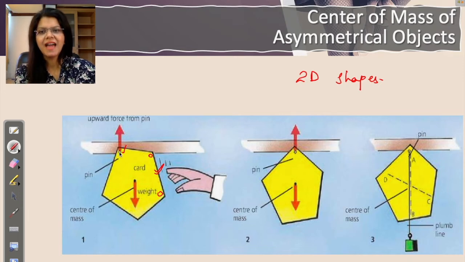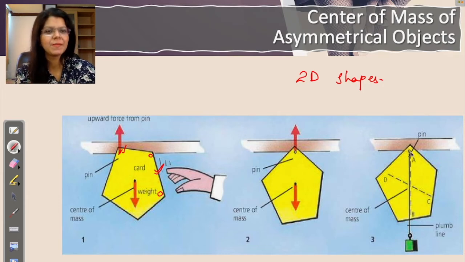Now hang this piece of cardboard that you have cut on a nail somewhere in the wall, or you can find an arrangement with a nail which easily passes through the hole. There should not be so much friction or tightness. A nail or a pin which easily passes through the hole, so that the cardboard piece is easy to hang, right? Leave the cardboard, right? Let it come to a stationary position.